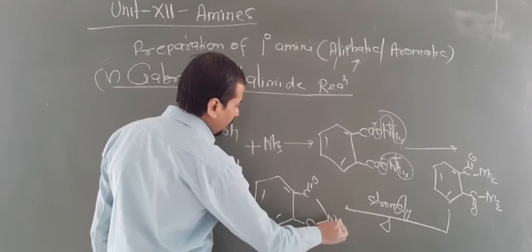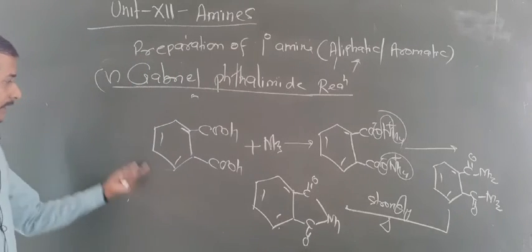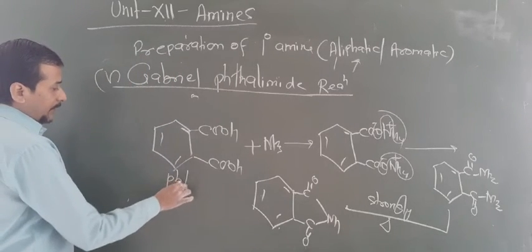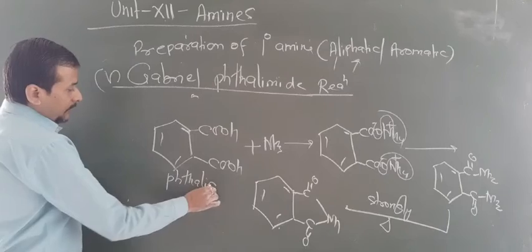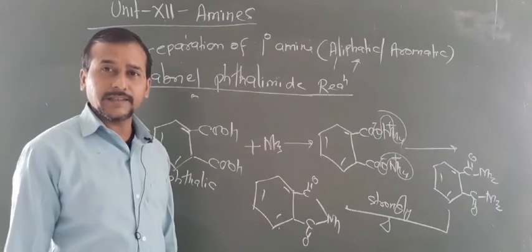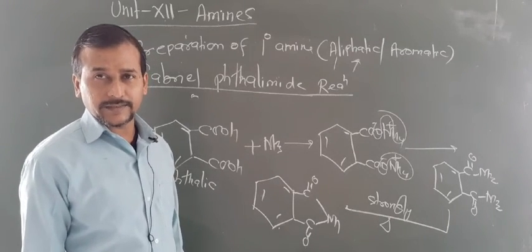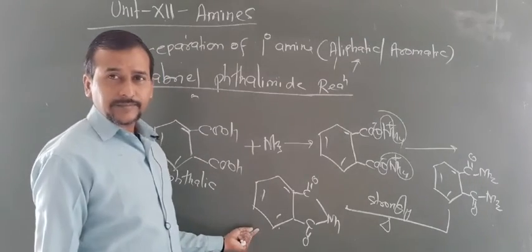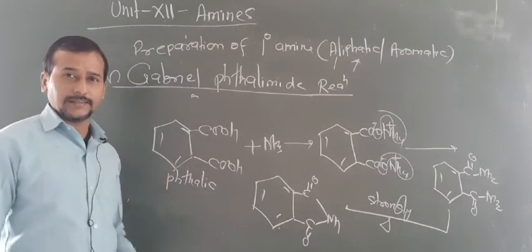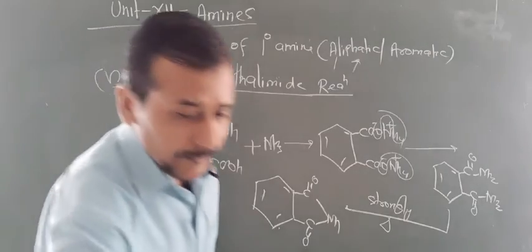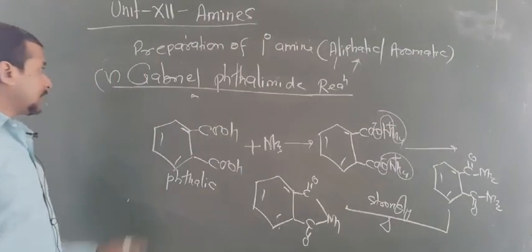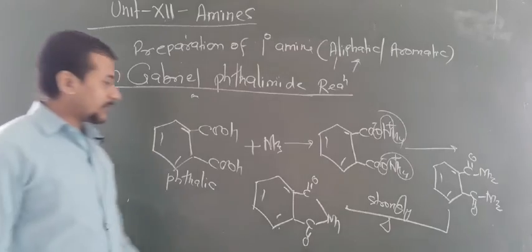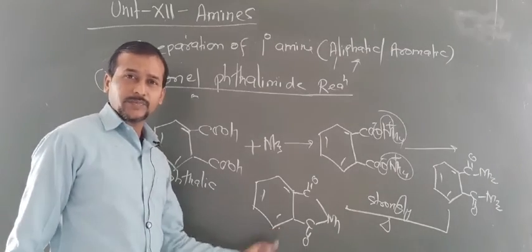So this question may arise: from phthalic acid, how can you prepare 1 degree amine by using the Gabriel phthalimide reaction? So you can write like this. This is a phthalimide. This can be produced from phthalic acid. But if the question is only asking about the Gabriel phthalimide, then the starting material is this. Are you getting this point?